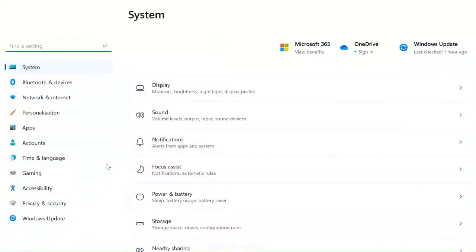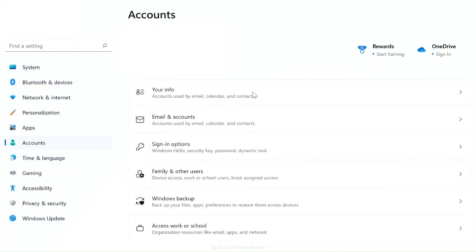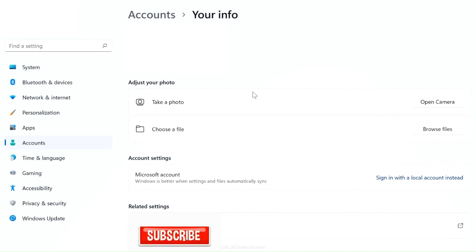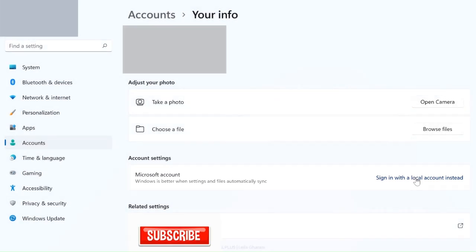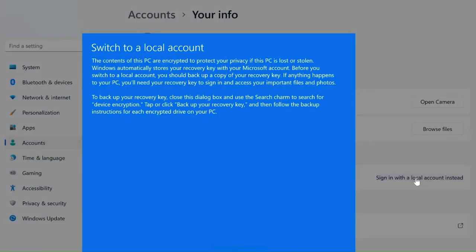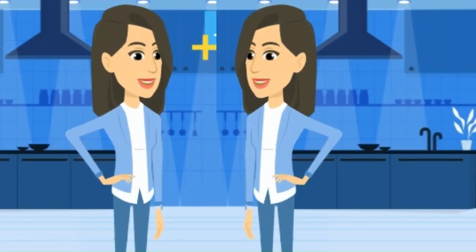Here is how you can do that. Open Settings and select Accounts. Click on Your info. Here in Account settings, you can see that I'm using my Microsoft account. Over here, you can sign in with a local account instead. Click it and follow the steps in the window that pops up. No worries, you're not going to lose any local data by switching.